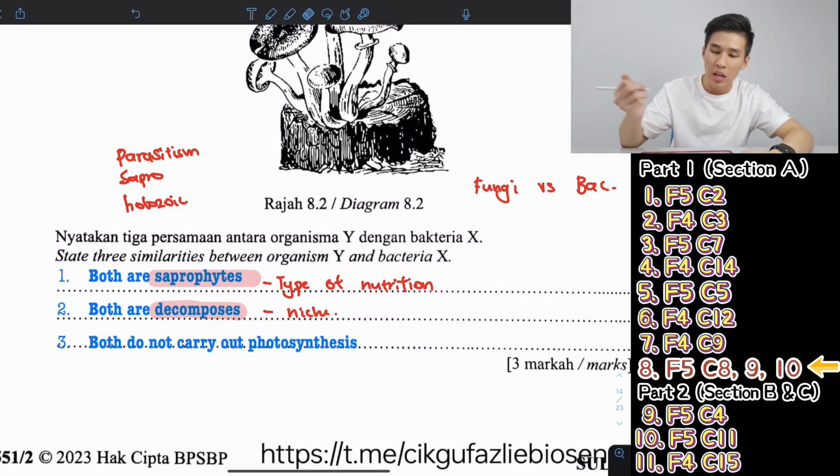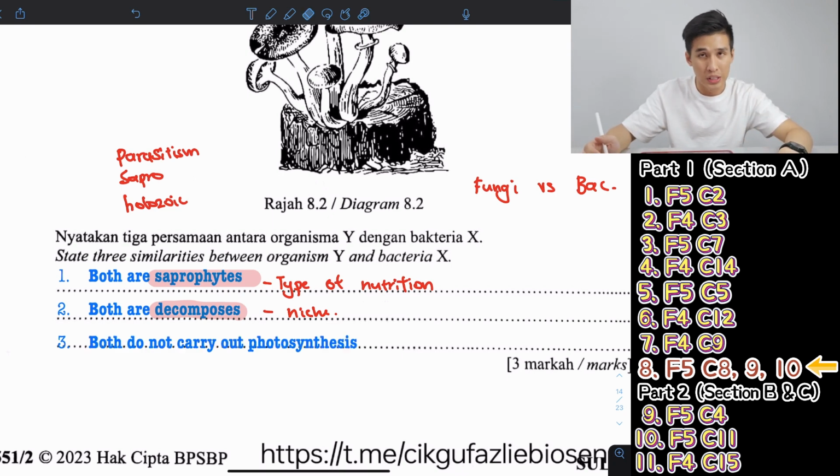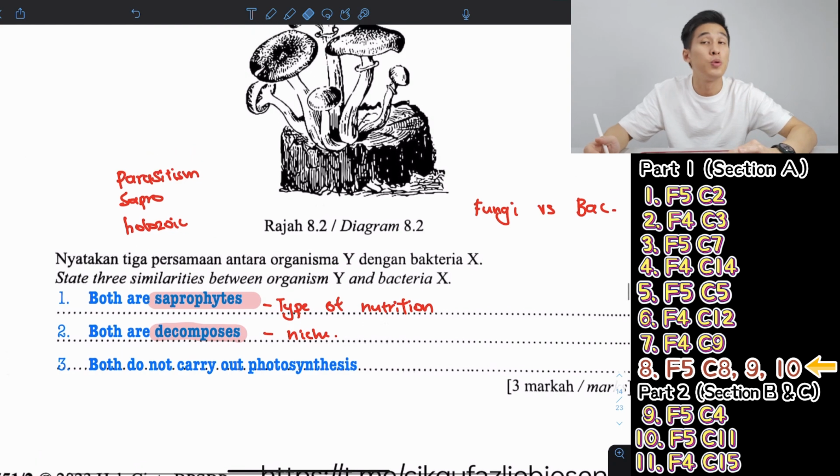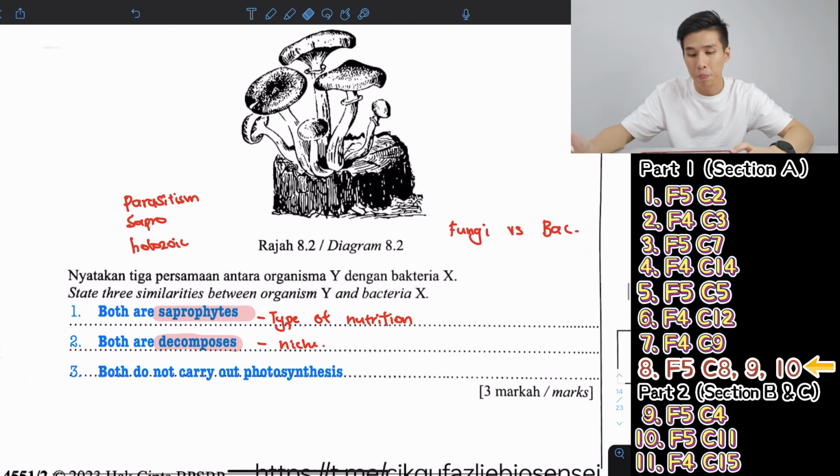And the last one, they both do not carry out photosynthesis. So they can't produce their own food. You can say that also. Okay?